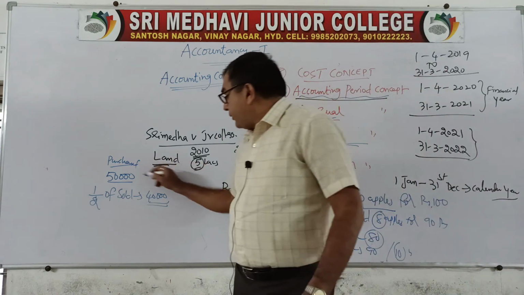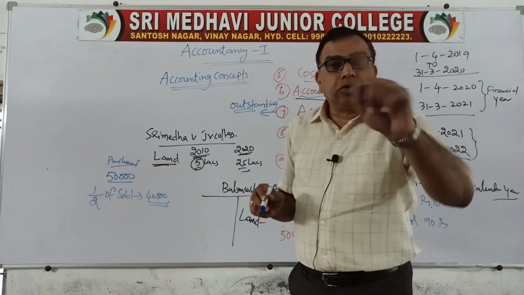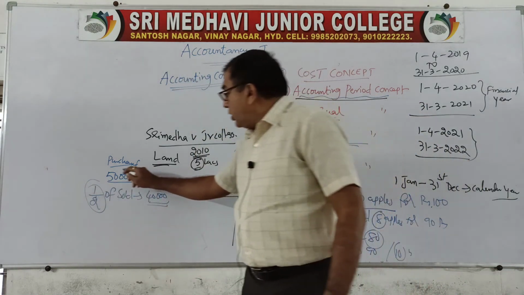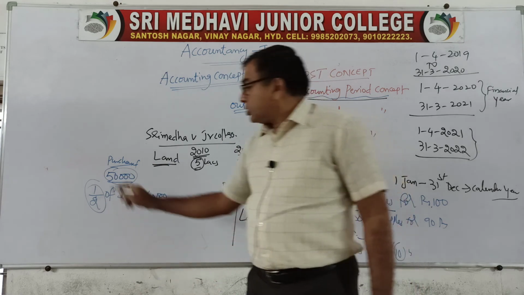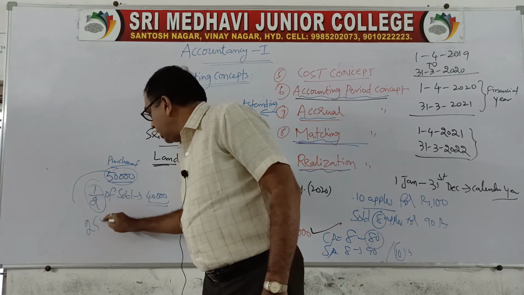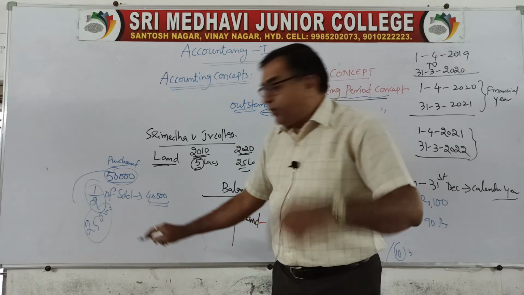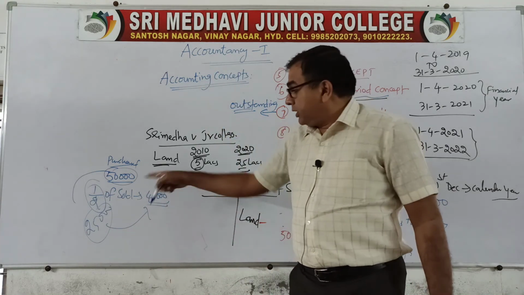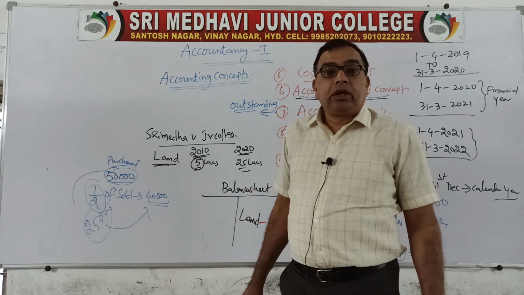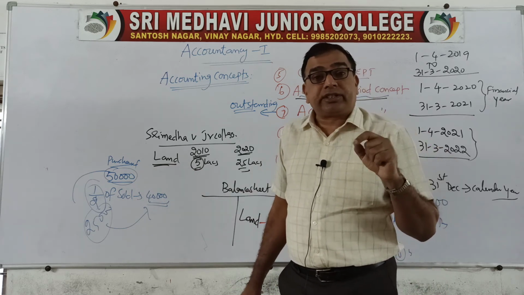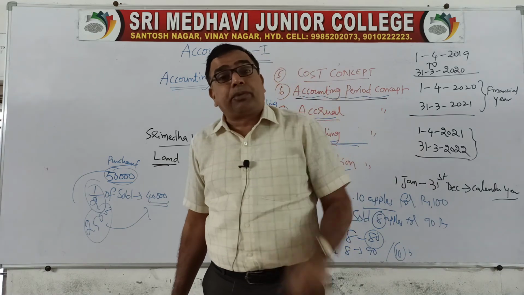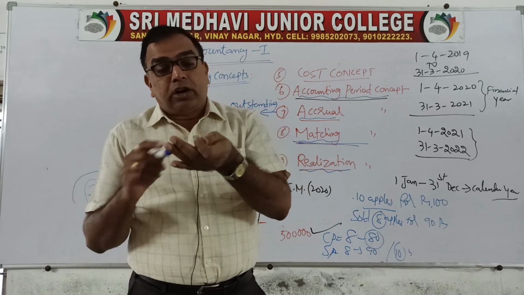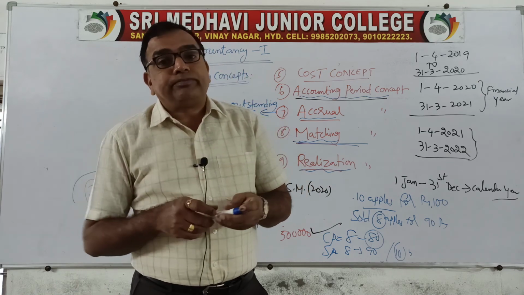In general, if you compare 50,000 and 40,000, you say that it is a loss. No, it is not a loss, it is a profit. How much are you selling? Only half. So, the cost price also you take as half. Out of 50,000, what is the half cost price? 25,000. So, 25,000 worth of goods are sold for 40,000. You are making a profit of 15,000. That is the impact of the matching concept. So, an accountant, while recording the business transactions and while calculating the profit or loss, has to consider only that expenditure which was incurred to generate the income.